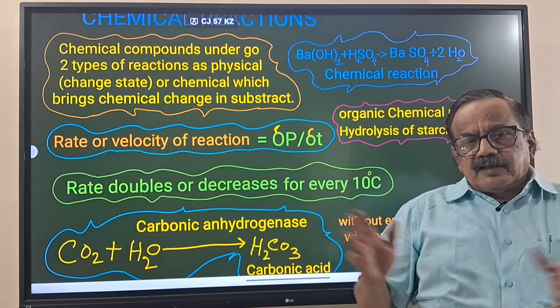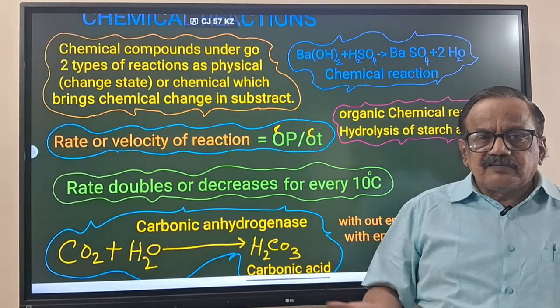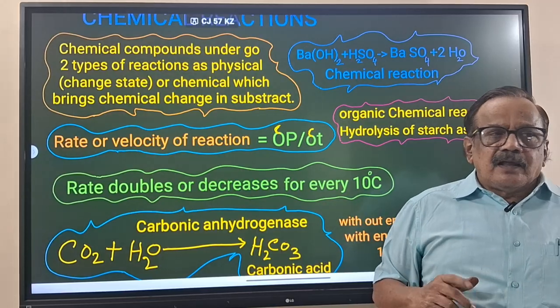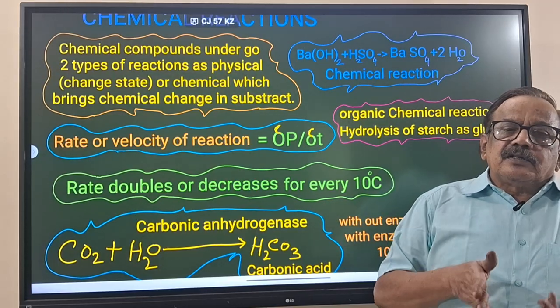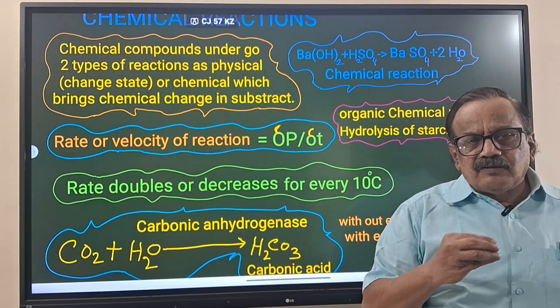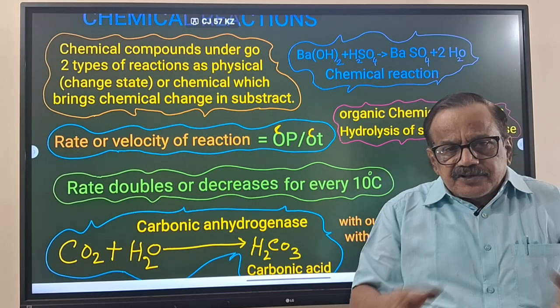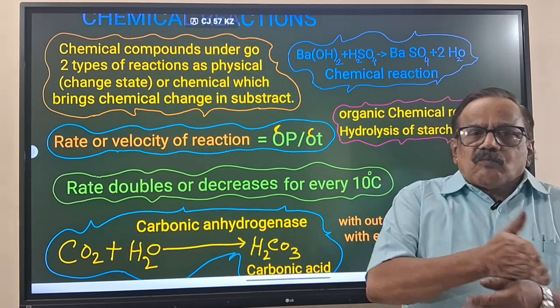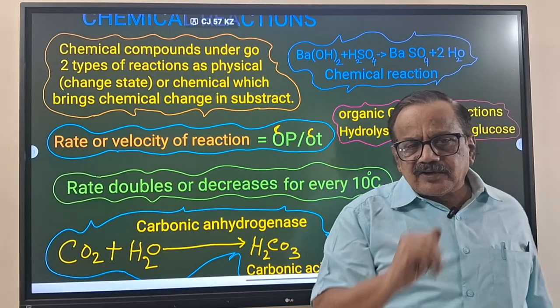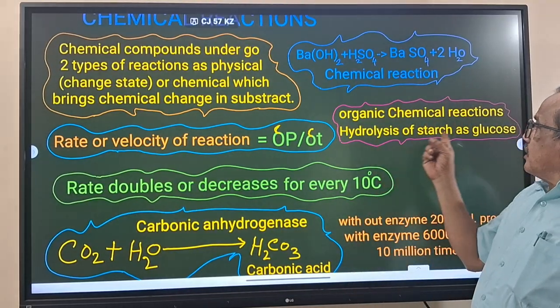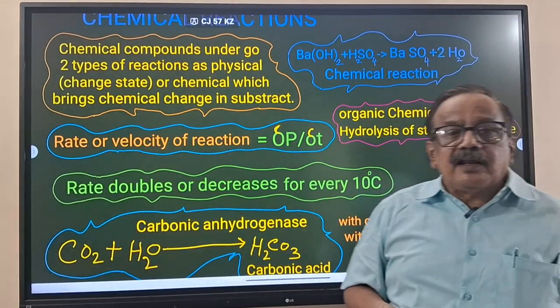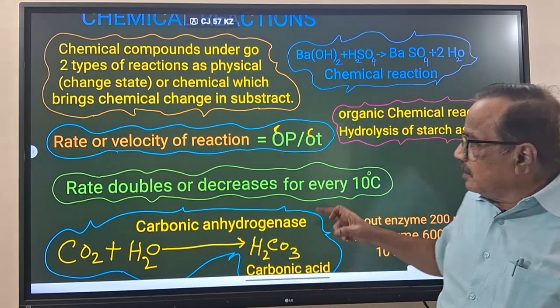Whenever we are breaking the bonds of the starch, it will take up water. And for that reason only, after eating we used to take water, because whatever food material is there will become simplified by breaking the bonds. That is a different matter. So hydrolysis of starch is also a chemical reaction.